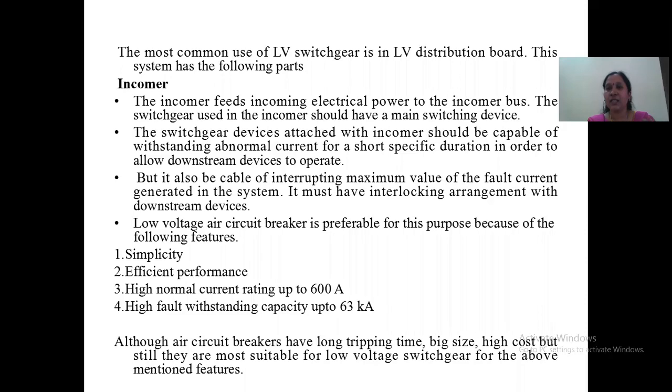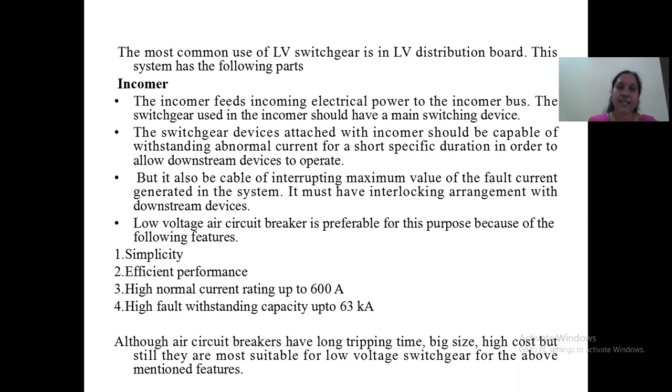Incomer, in that sense, is taking the incoming power from the main substation. So the switchgear used in the incomer should have a main switching device, since it is the base for all the other feeders.